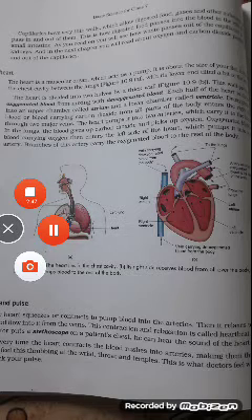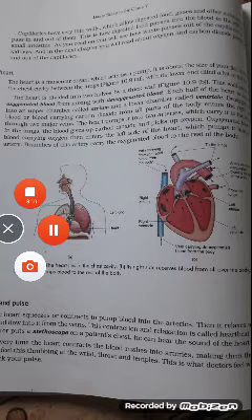Now let us enter specifically into the circulatory system of man. Okay? Now let us first discuss the blood present in the circulatory system in man.